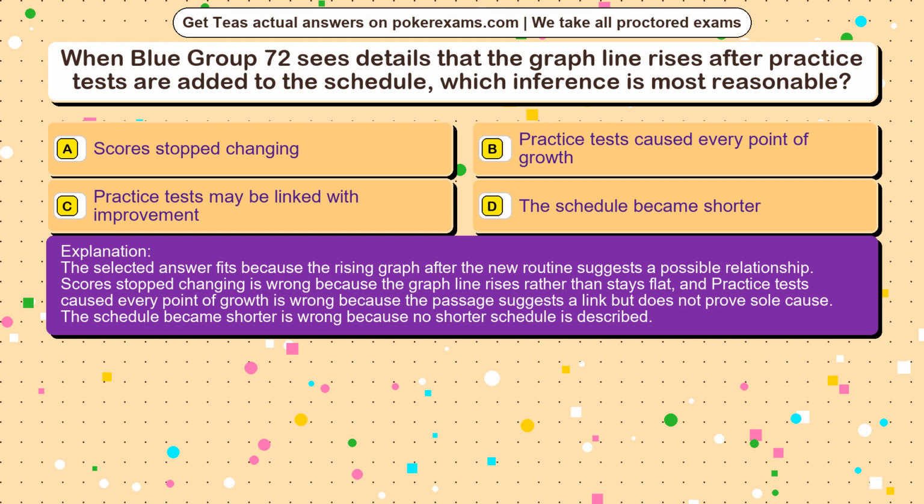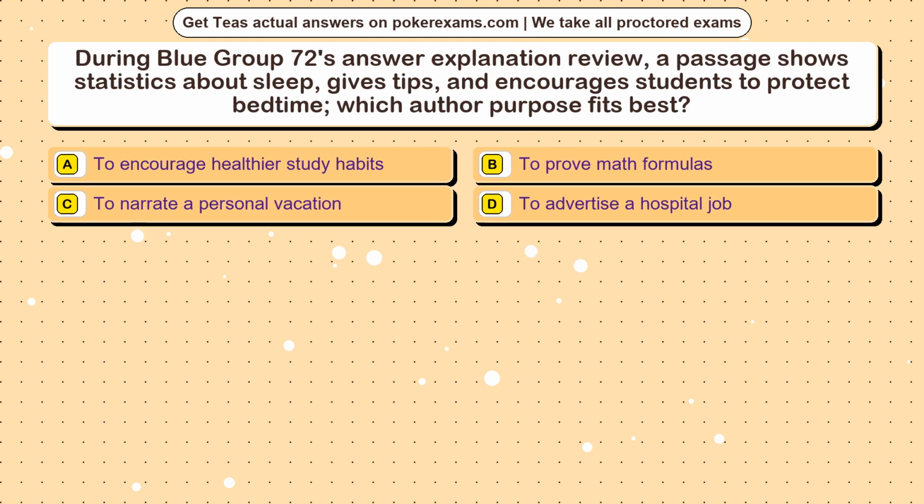Scores stopped changing is wrong because the graph line rises rather than stays flat, and practice tests caused every point of growth is wrong because the passage suggests a link but does not prove sole cause. The schedule became shorter is wrong because no shorter schedule is described. Question 3. During Blue Group 72's answer explanation review, a passage shows statistics about sleep, gives tips, and encourages students to protect bedtime. Which author purpose fits best?